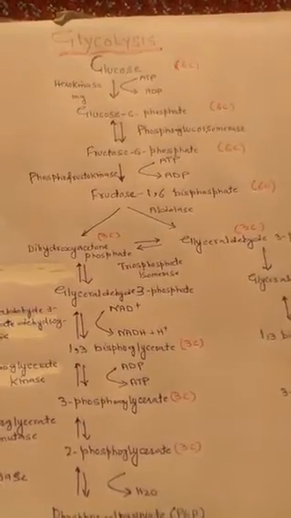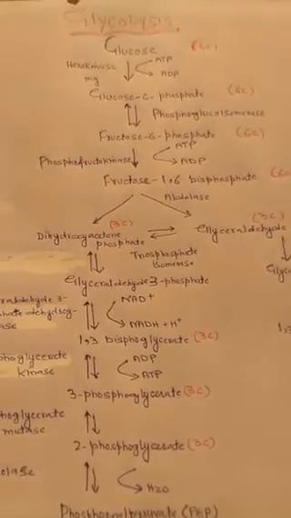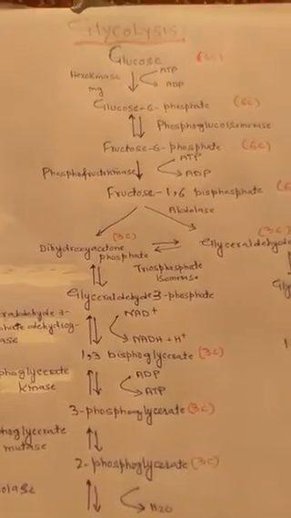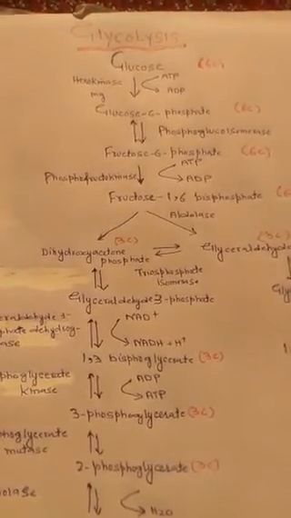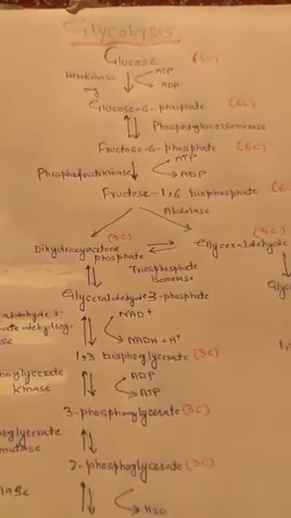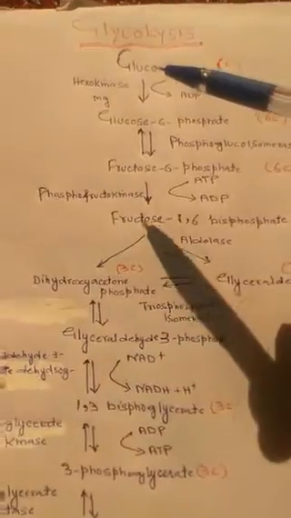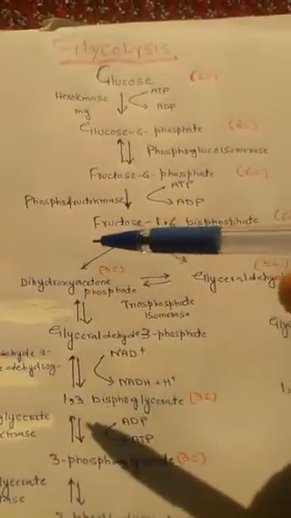So it has 2 major phases: the preparatory phase, or energy investment phase, or collection phase, and the energy yielding phase, or phase second. It is also called the oxidative phase or payoff phase. You can have a look here. It is glucose from here to here.